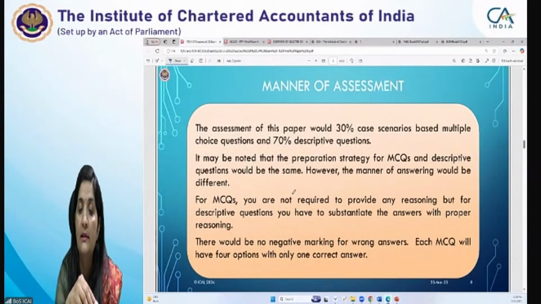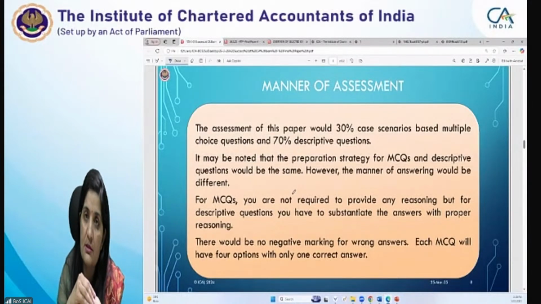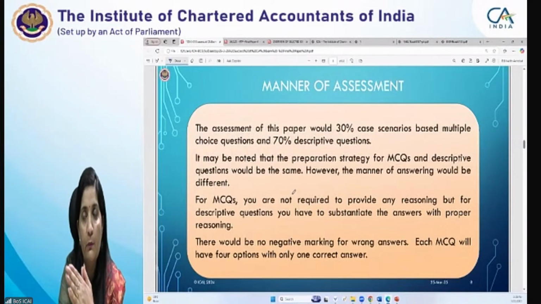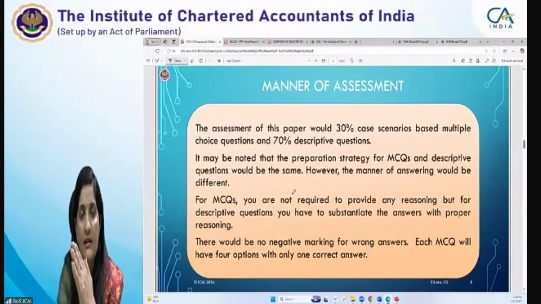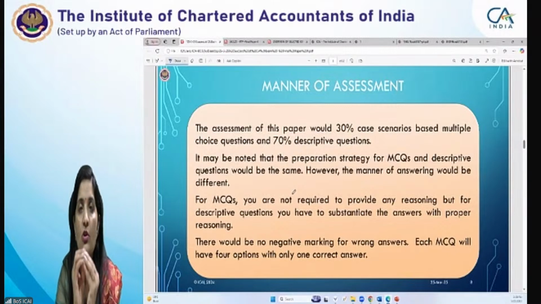Then 70% is descriptive questions, 70 marks in descriptive form, meaning you have to write the answers in your answer sheet, right? But in the case scenario based questions, MCQs are given. Out of the 4 options, you have to choose the most appropriate one only, and you need not give any kind of reasoning while attempting them.